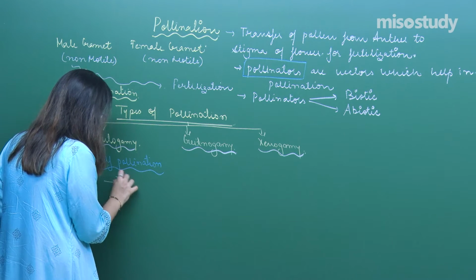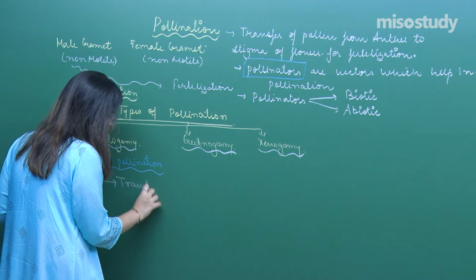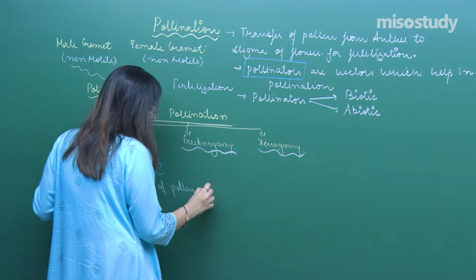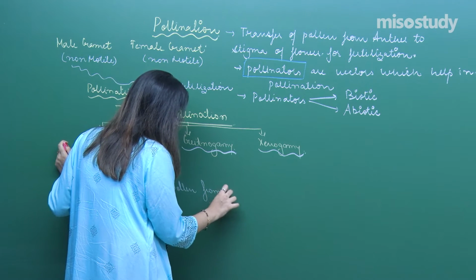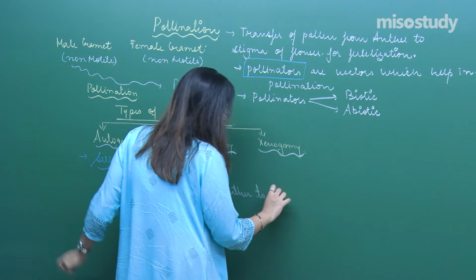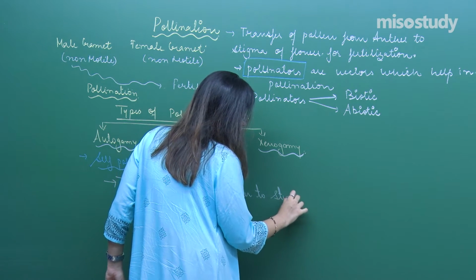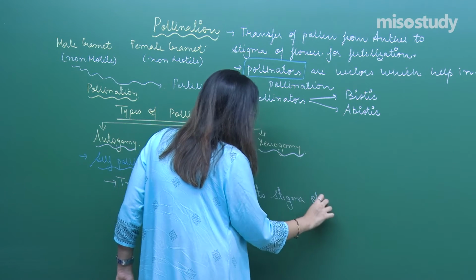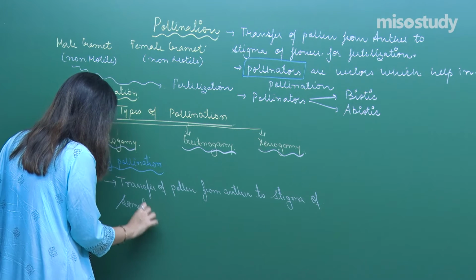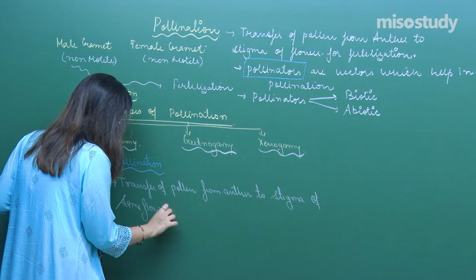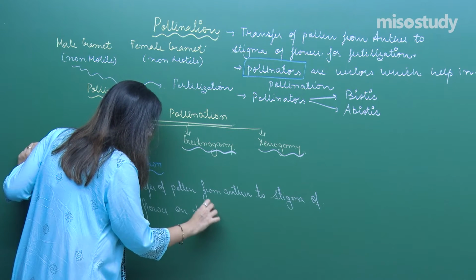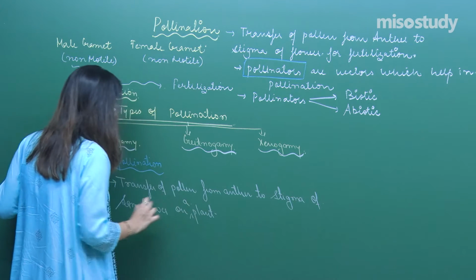It means transfer of pollen from anther to stigma of the same flower on a plant, right.